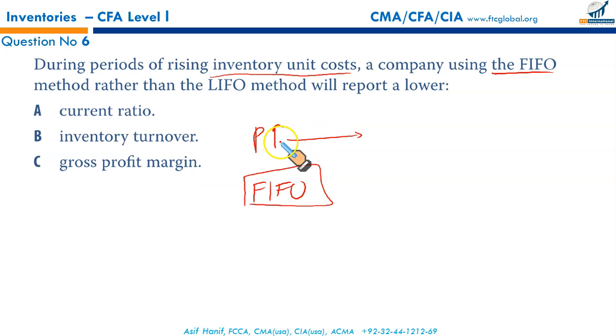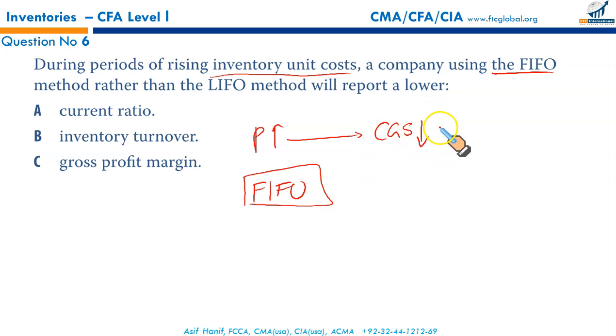When the prices are increasing, you are using FIFO. FIFO means first in, first out. You charge your older, lower cost items to your CGS. Your CGS would be lowered. Some people might have memorized some keywords, but I recommend this approach where you know the actual dynamics, how things change. When the prices are increasing and you use FIFO cost flow assumption, your older, lower costs are charged to production. Lower cost to production means low CGS.